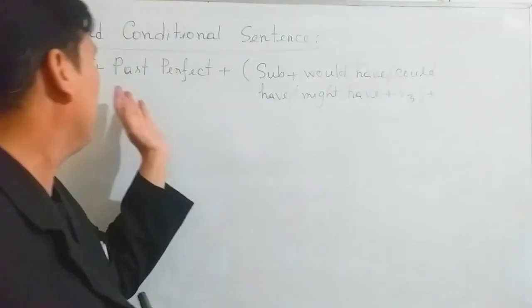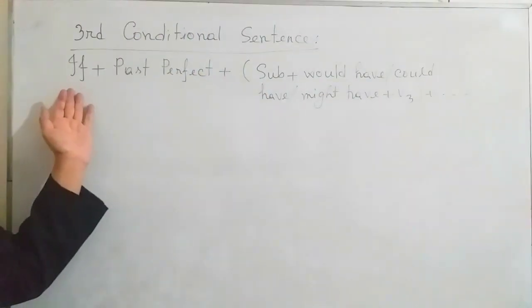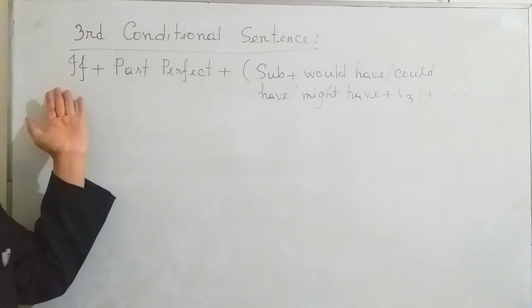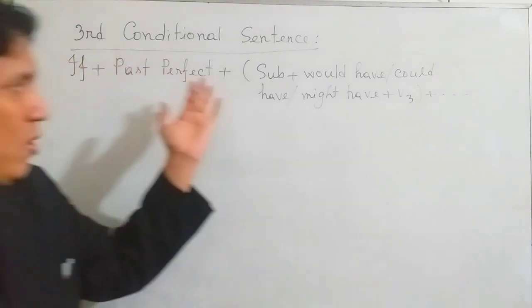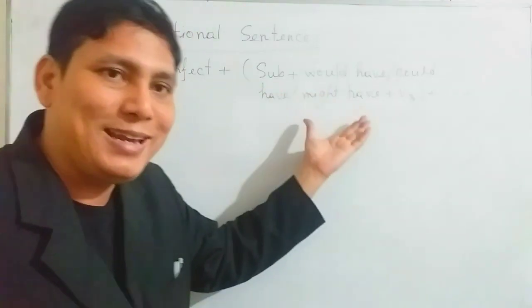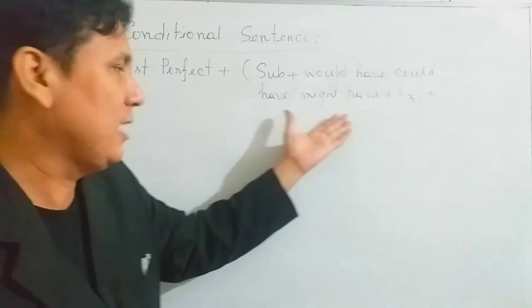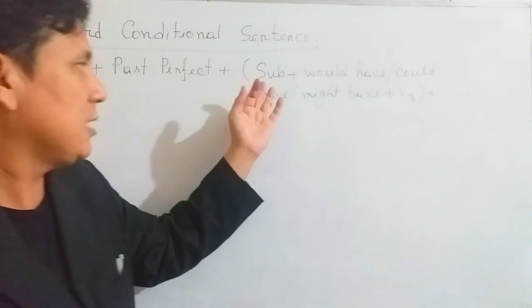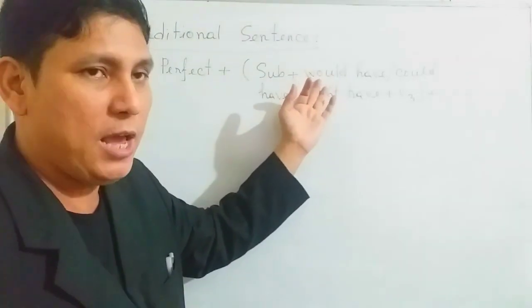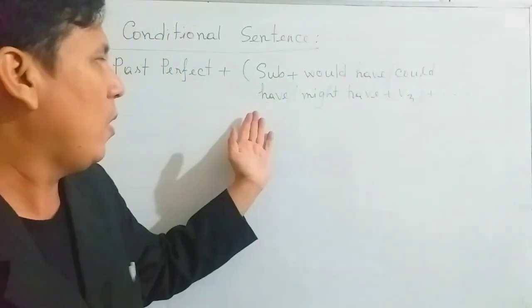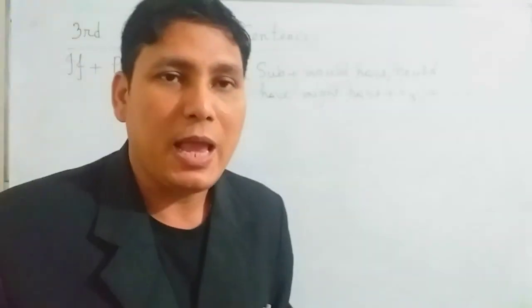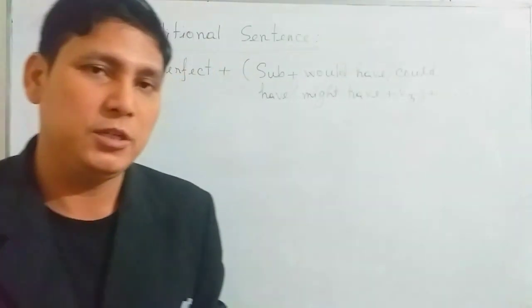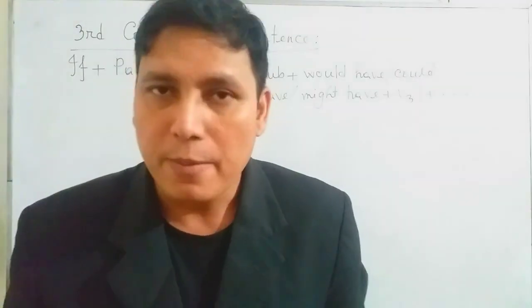Okay, so when we see past perfect after if, we have to use in the next clause, the principal clause or main clause, subject plus would have or could have or might have, and then of course you have to use the past participle of the main verb.